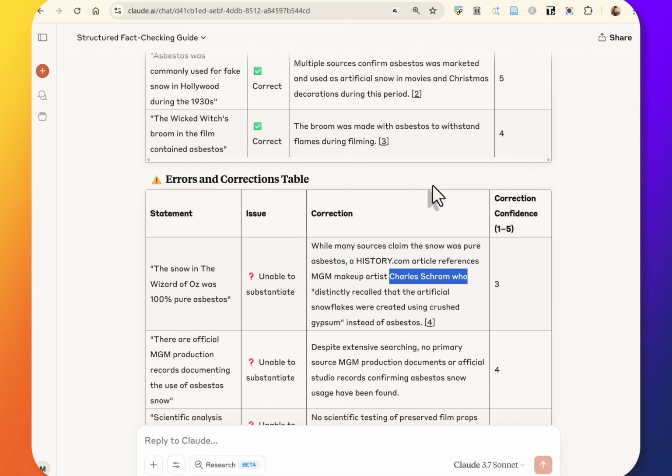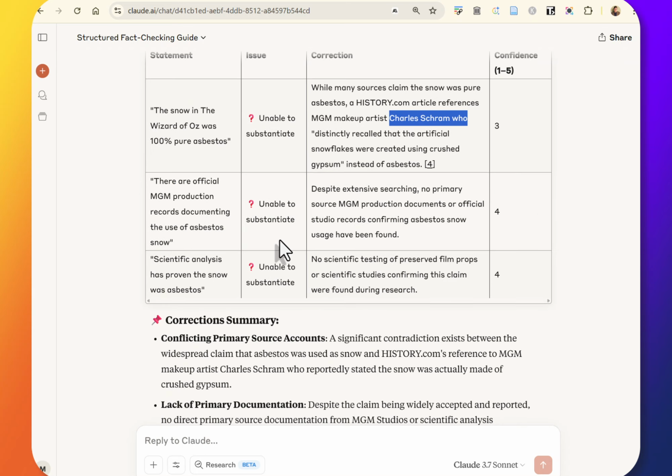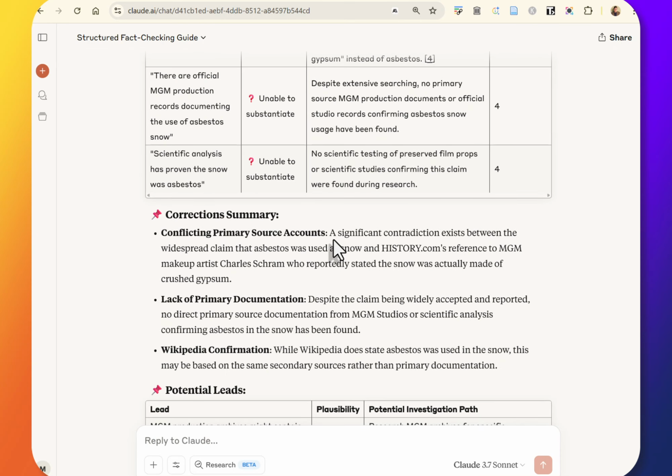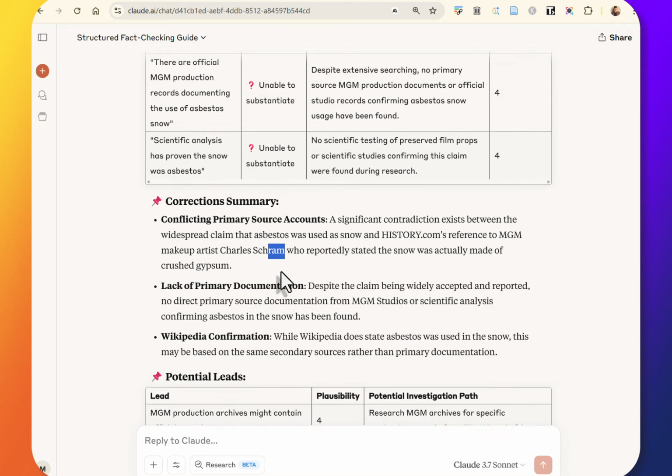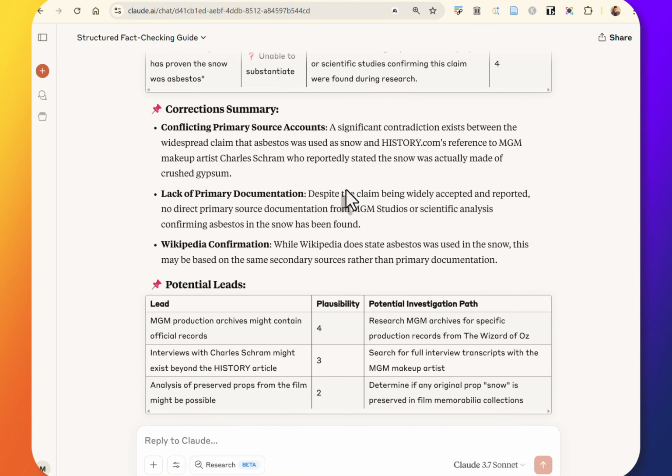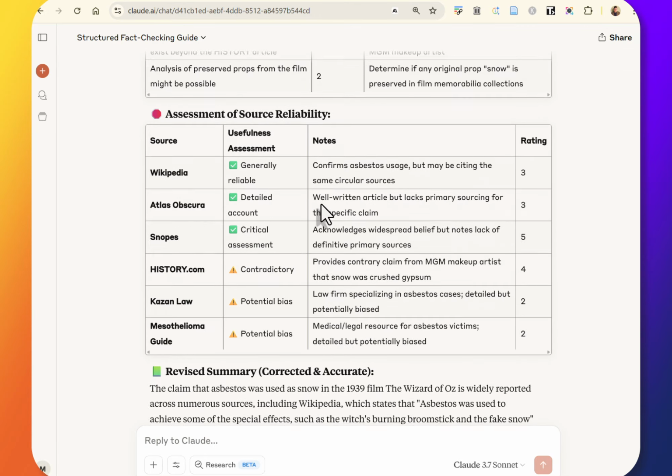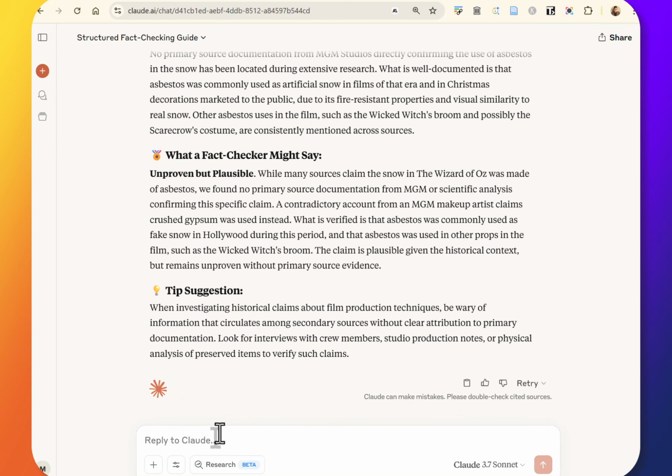All right, Charles Schramm remembers this. He picked them out between takes, right? And there were like 17 takes in that poppy field. So what's the situation here? We have a conflicting primary source account that says it might be gypsum from Charles Schramm, right? There's no other documentation, right? So what we've got to do here: sources table.